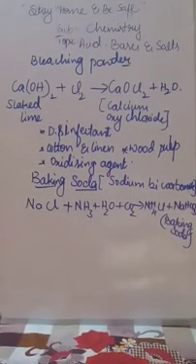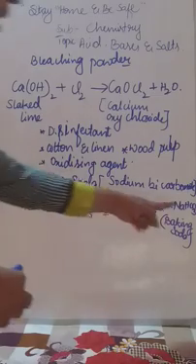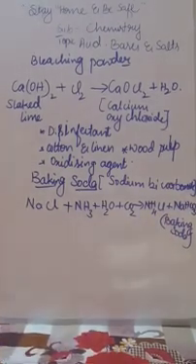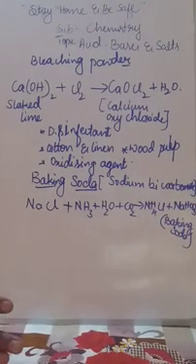Sodium carbonate is the scientific name of washing soda. Don't get confused. Sodium carbonate means Na2CO3, sodium bicarbonate means NaHCO3. Baking soda is the general or common name.